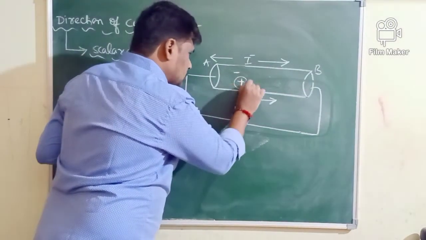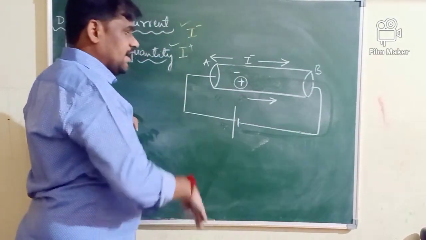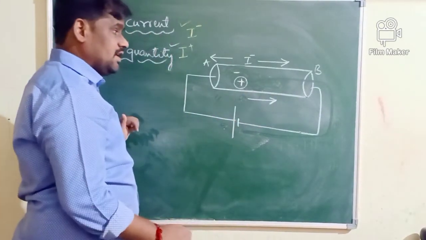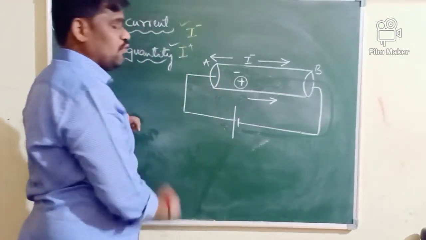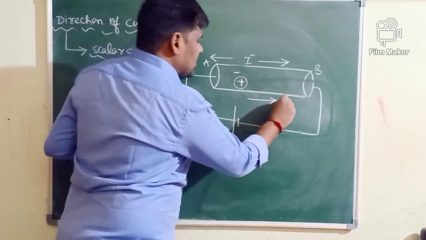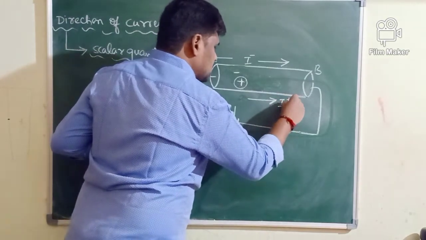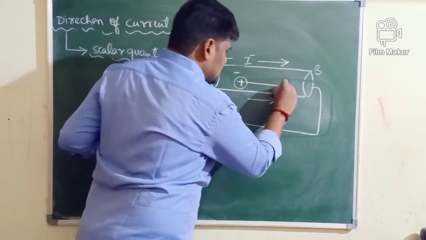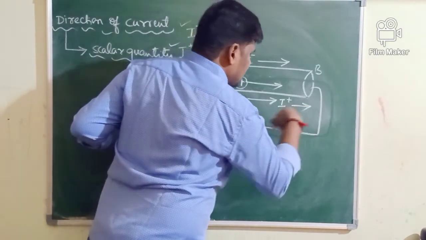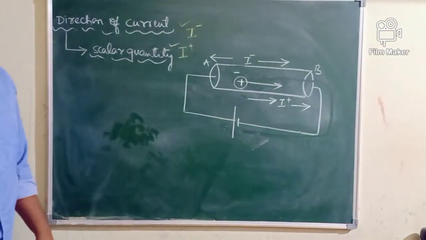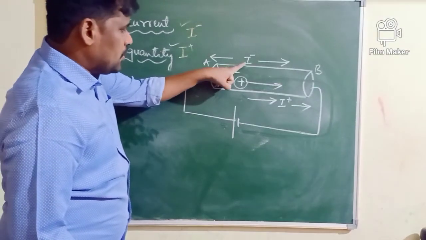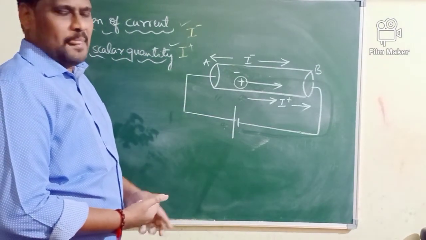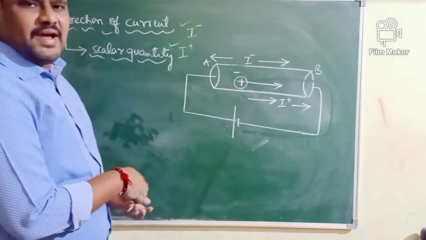If current is produced by positive charge, the direction of the current is in the same direction of flow of positive charges. Therefore, the current produced by positive charges should be in the same direction of flow of positive charge. Here positive charge is flowing from A to B, therefore the current direction is also from A to B. Look at the direction of the current produced by negative charge and the direction of the current produced by positive charge. Both the currents have the same direction.